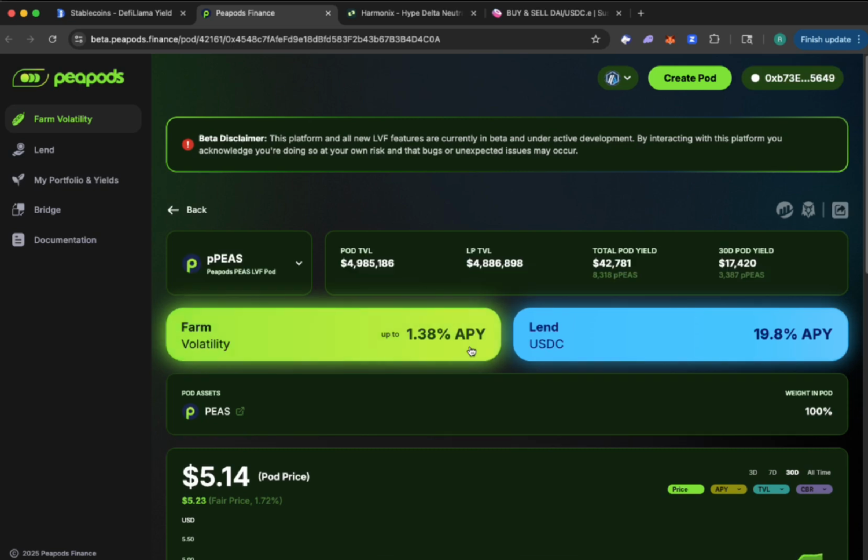I could go to Peapods and be like, okay, this is really, really cool. Here I can lend my USDC and I'm earning almost 20% on it. So I got 8% with my Fluid account at super low risk, and then I can try this newer thing called Peapods and earn 20%. And you take a look here, this platform is all new, right? It tells you right here, there's risk to using these things. It's a brand new protocol. There could be hacks, there could be all kinds of things.